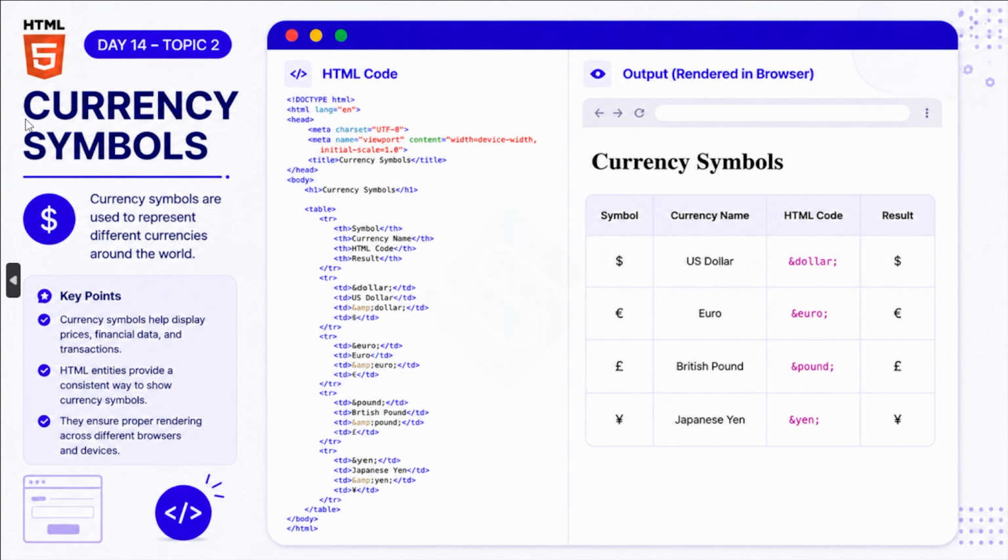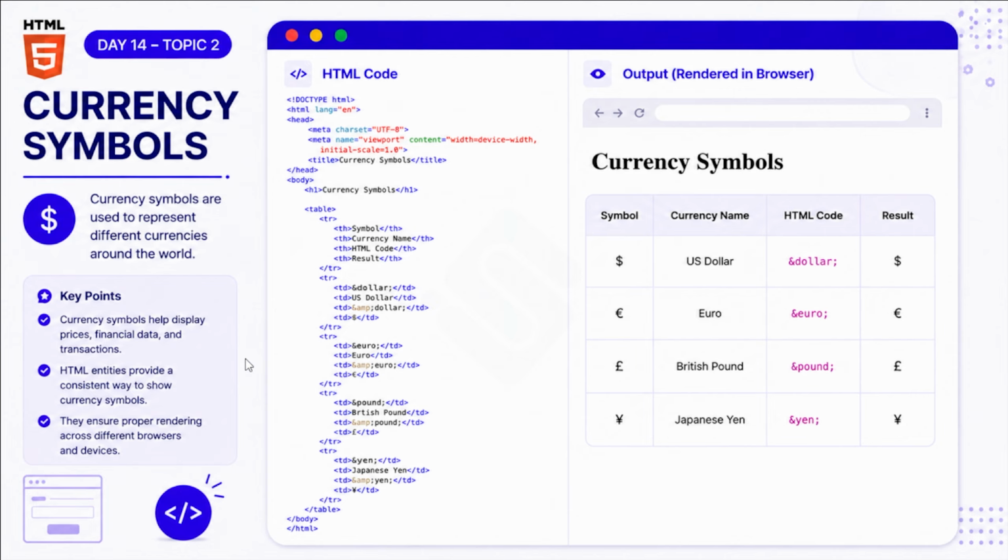Let's learn about currency symbols. Currency symbols are special HTML entities used to display money-related symbols on a website that help represent prices and financial information correctly. So why use currency entities? They display international currencies, are useful in e-commerce websites, improve readability, and work consistently across browsers.